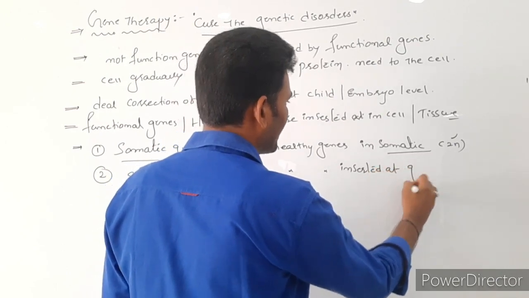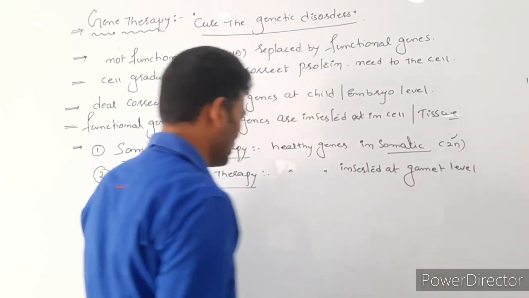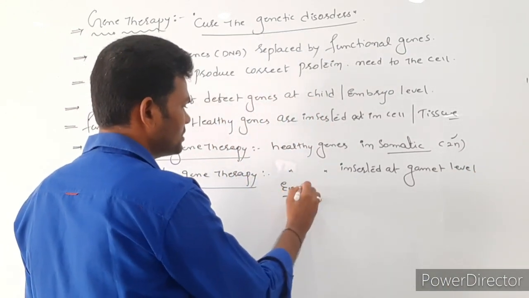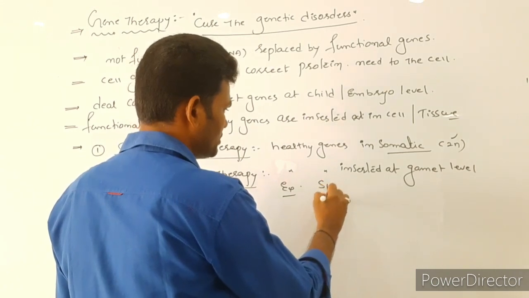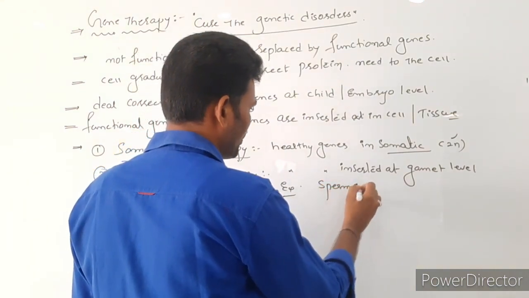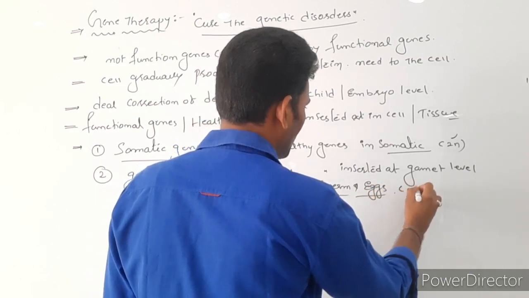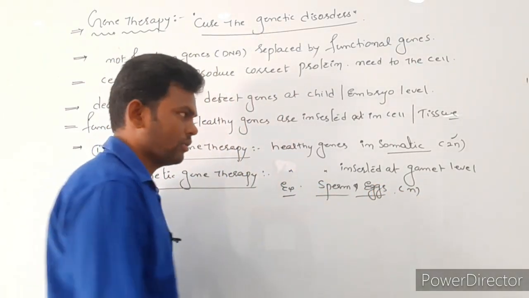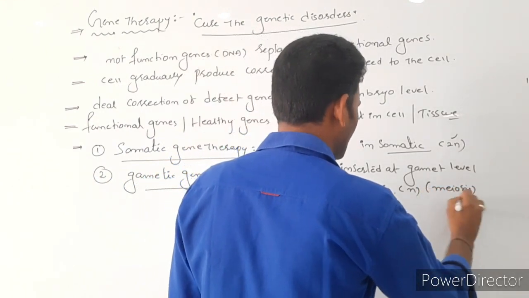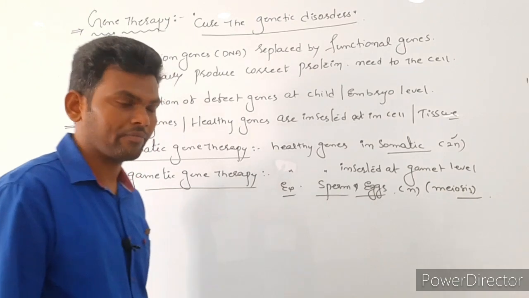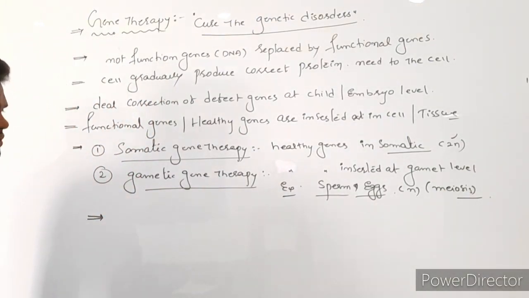Next, gametic. Here the healthy genes are inserted at a gamete level. It means the genes are inserted in sperm cells as well as egg cells. These are what? Gametes, haploid condition, which are formed after meiosis division. Clear?